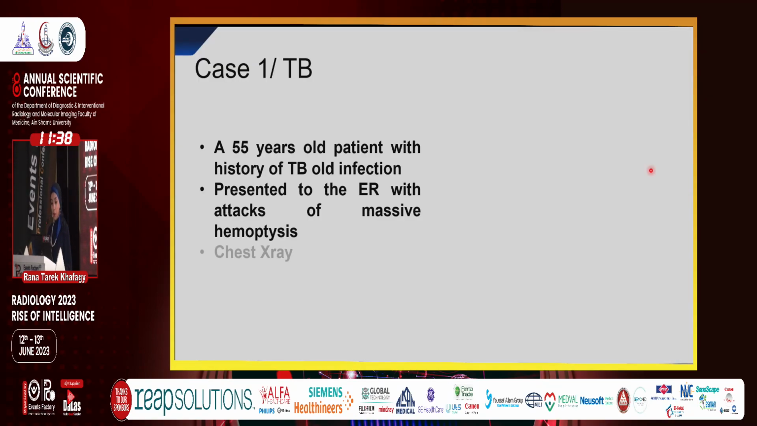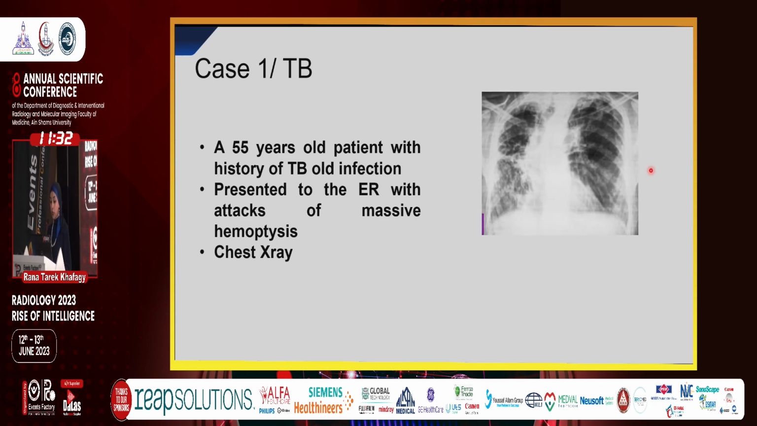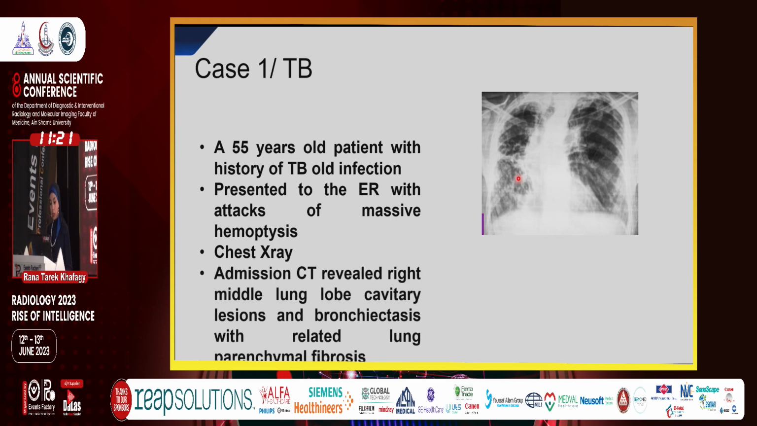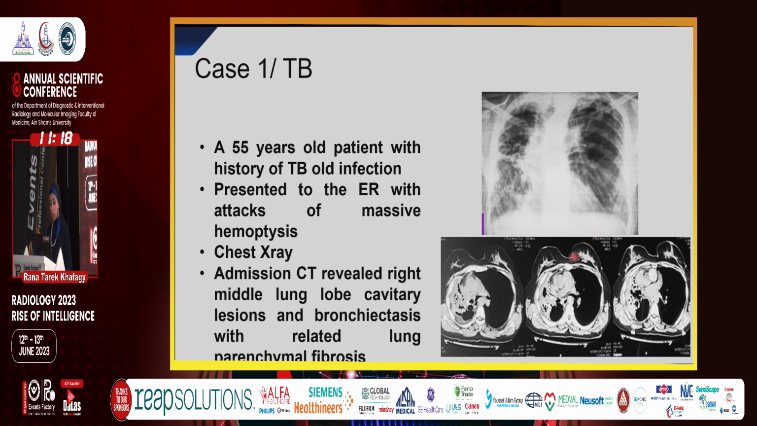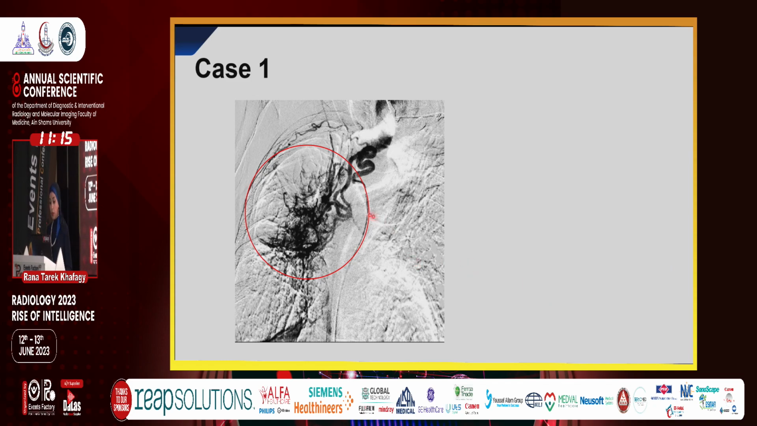Our first case was a 55-year-old patient with a history of TB, presented to the ER with attacks of massive hemoptysis, and this is the chest X-ray. We can see features of interstitial lung disease and fibrosis complicated with bronchiectatic changes, and CT confirmed the findings. And this is digital subtraction angiography. We can see severe parenchymal neovascularization with bronchial artery hypertrophy and tortuosity affecting the right middle lung zone, matching the findings we found in the CT and the X-ray.